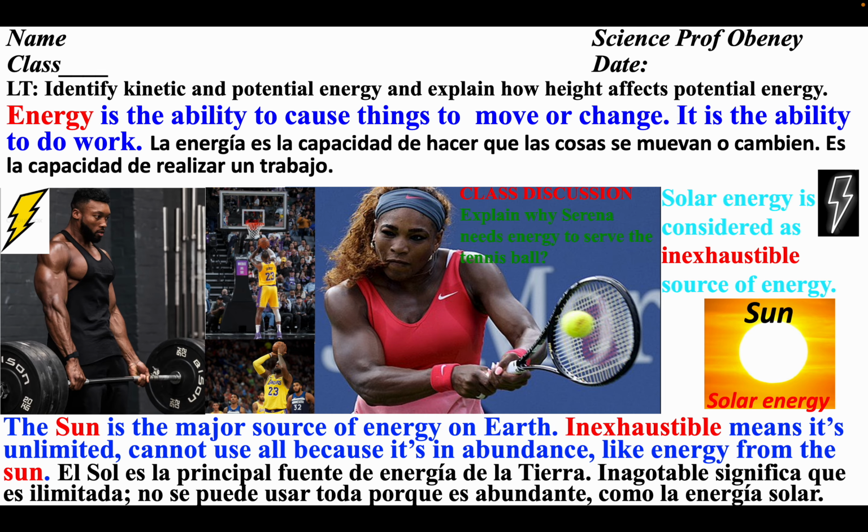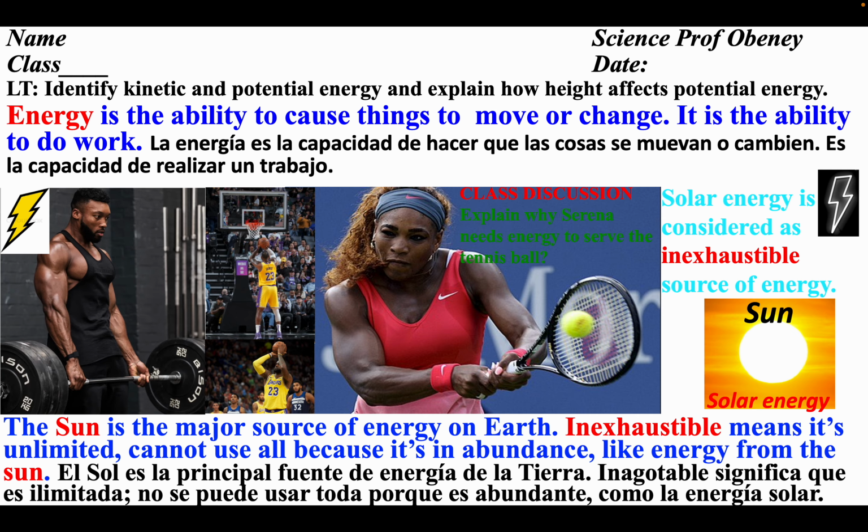The sun is a major source of energy on Earth. And the energy from the sun is also called solar energy. Solar energy is described as an inexhaustible source of energy. Inexhaustible means it's unlimited. It cannot be used up. We cannot use all the energy from the sun because it's in abundance. And that's the energy from the sun.